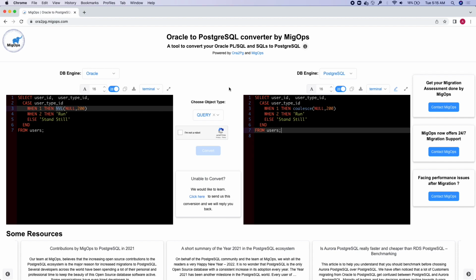So the team at MigOps hopes that this tool is helpful for you as well as the developers and the engineers migrating their Oracle databases to Postgres. But please do note that there is no such migration tool in the world that can be 100% accurate. You may still come across several incompatibilities and failures that you may see upon testing. Please contact us by writing to sales@migops.com or click here if you face any conversion errors so that we could learn and go ahead and implement the learnings to this tool.